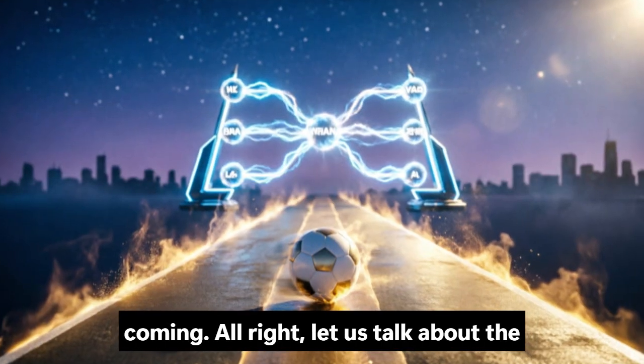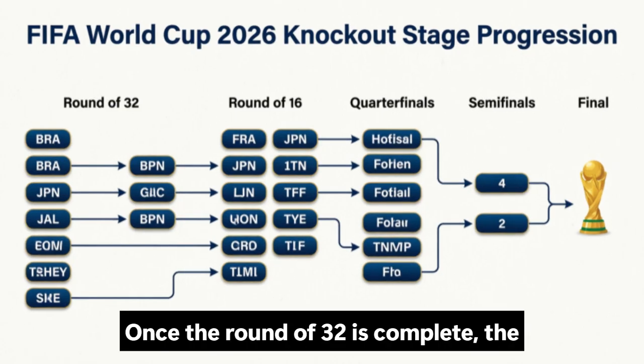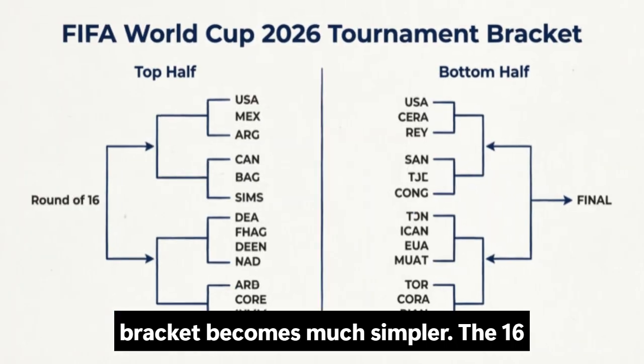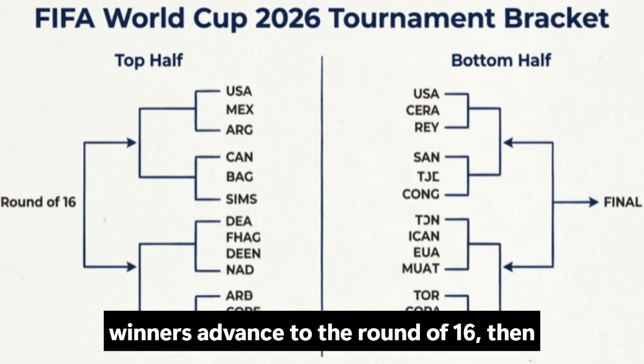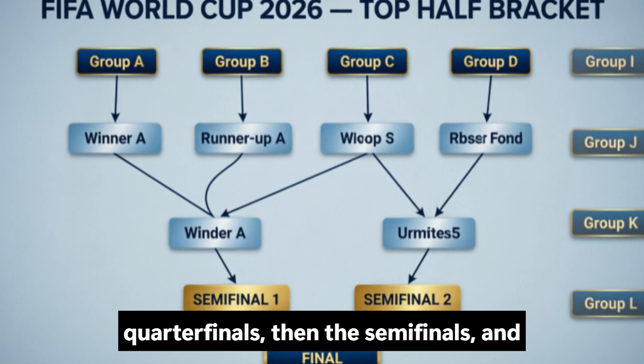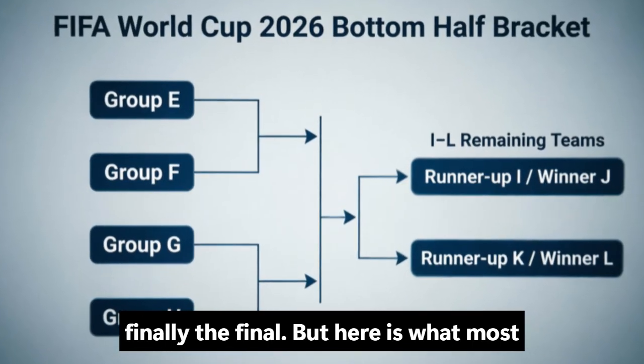Alright, let us talk about the quarterfinals and beyond. Once the round of 32 is complete, the bracket becomes much simpler. The 16 winners advance to the round of 16, then the 8 winners go to the quarterfinals, then the semifinals, and finally the final. But here is what most people do not realize.